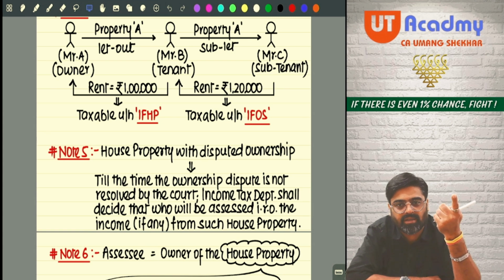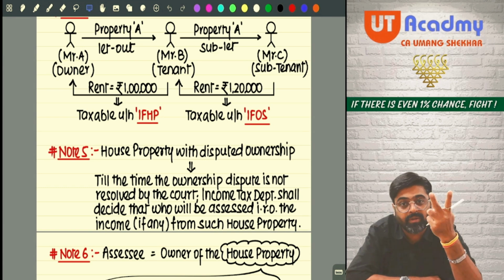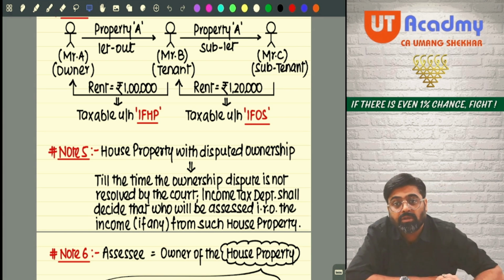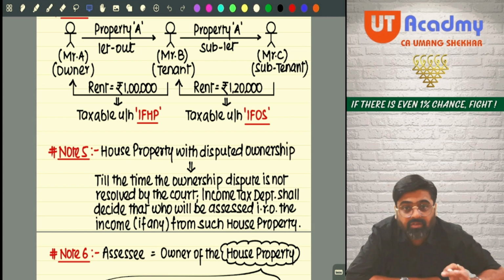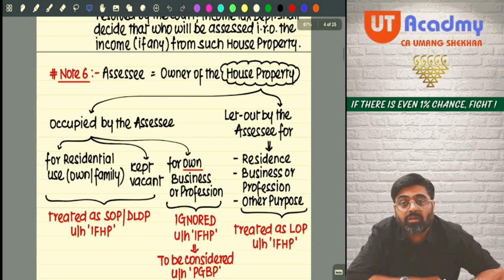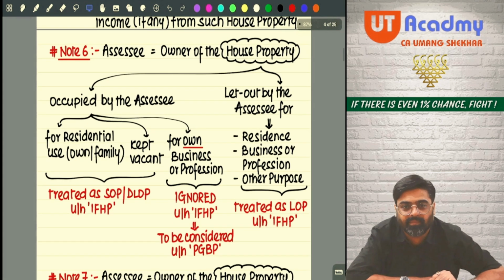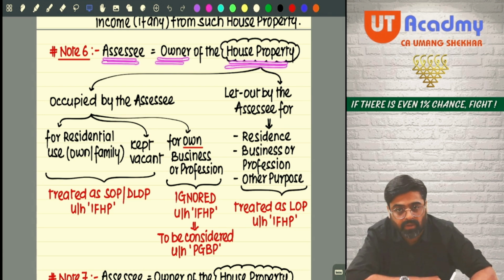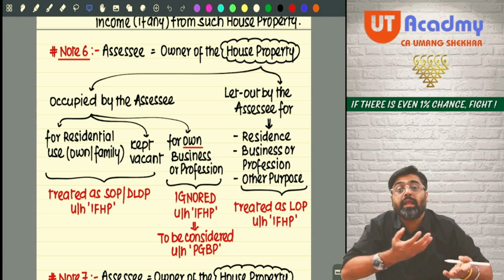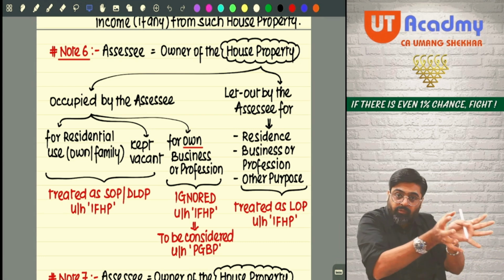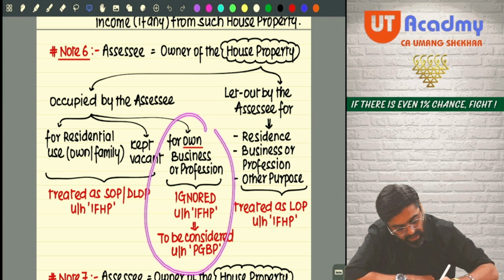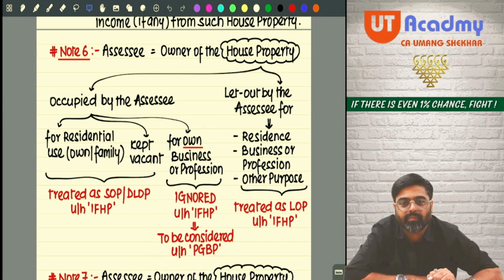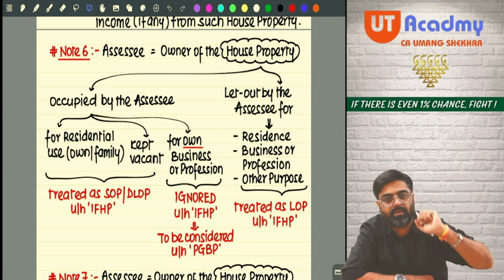So the first condition is there has to be house property. Did you understand what is house property? Yes or no? Second, the assessee should be the owner of the house property. Did you understand the ownership concept? Third condition is the house property of which the assessee is the owner shall not be used by the assessee for his own business or profession. Meaning that if the assessee is the owner of the house property and it is used by me for my own business or profession, that type of house property I will not bring under the head house property. I will have to take this house property under the PGBP head.